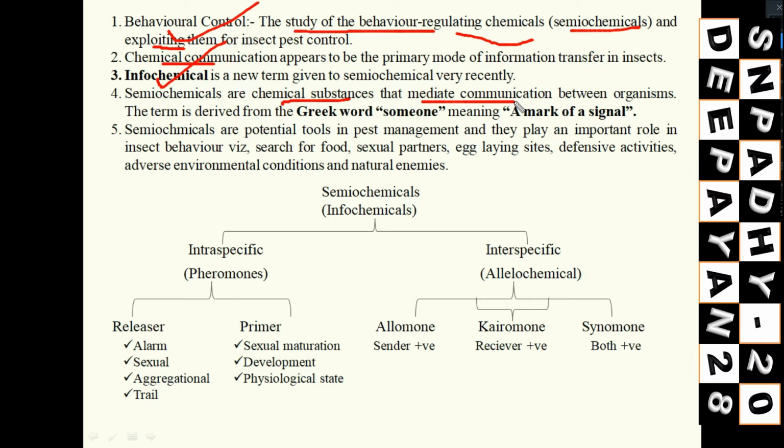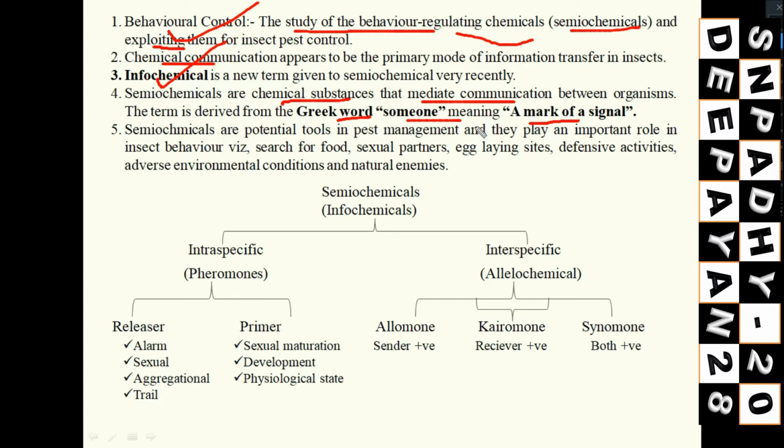The word came from the Greek word semion. Can you tell the meaning of that? A mark or a signal. That is semiochemical.